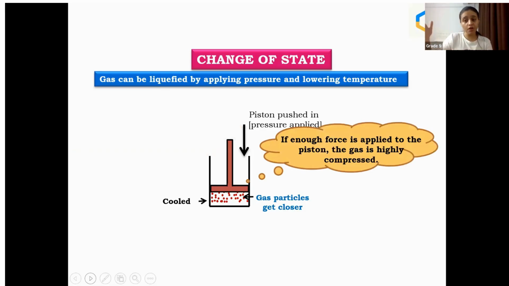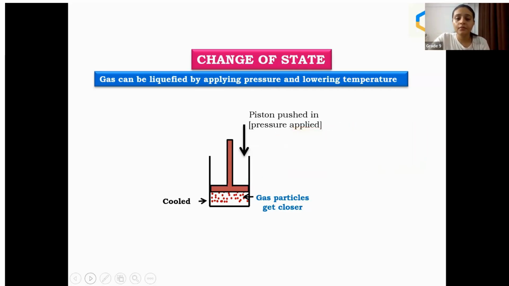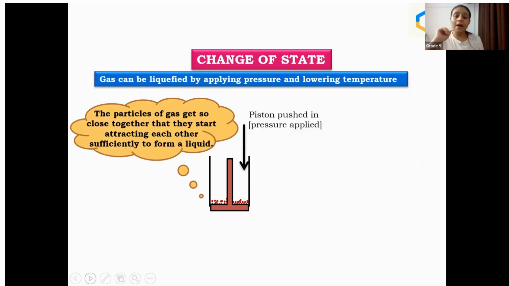Okay, so pressure is more here and we are lowering down the temperature. Remember that. Okay. The particles of gas get so close together that they start attracting each other sufficiently to form liquid. Okay, this is a process in liquefaction.